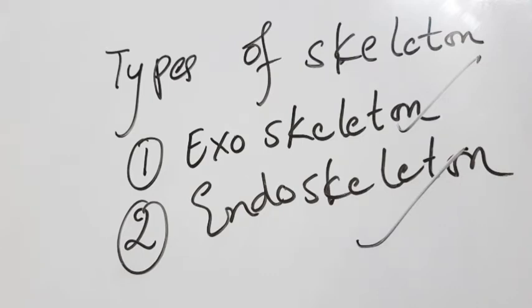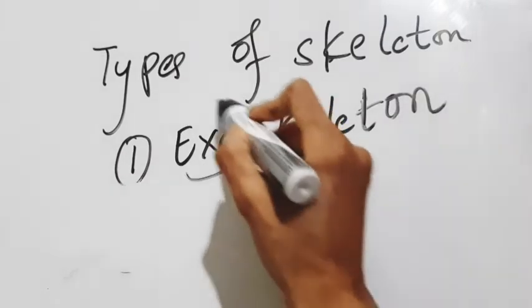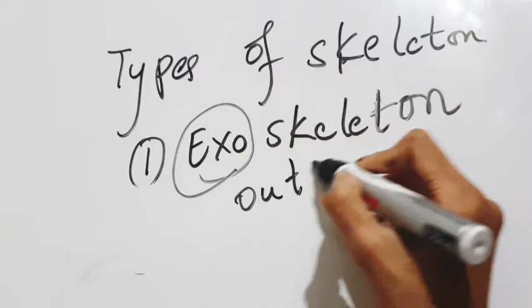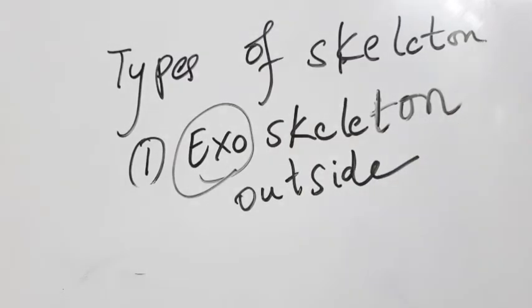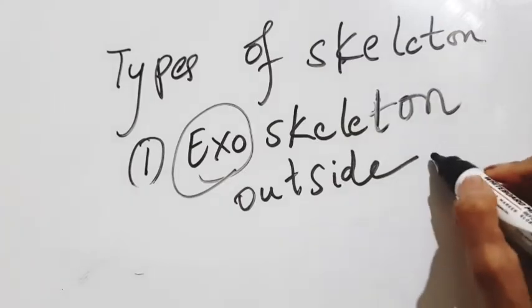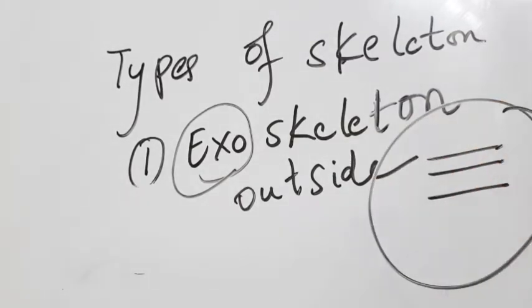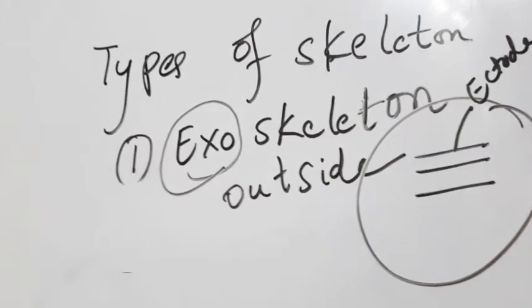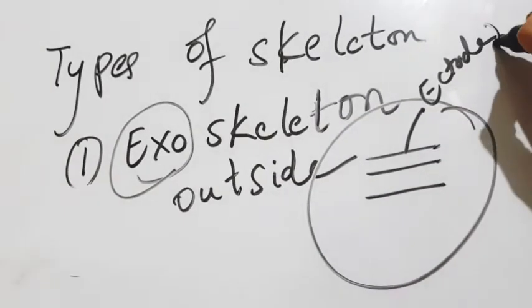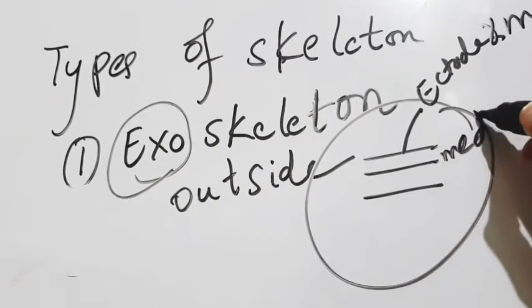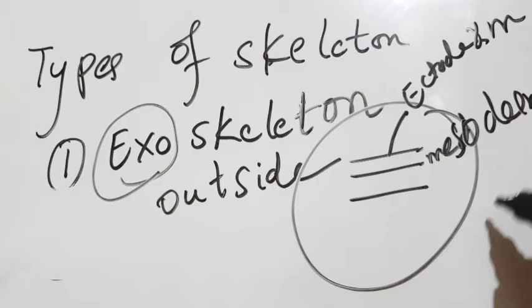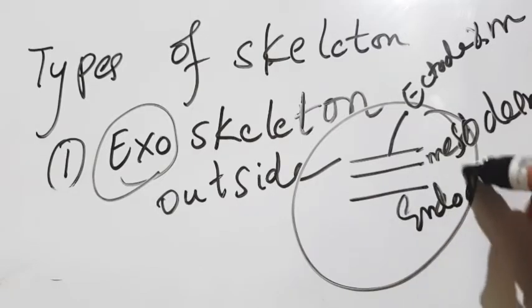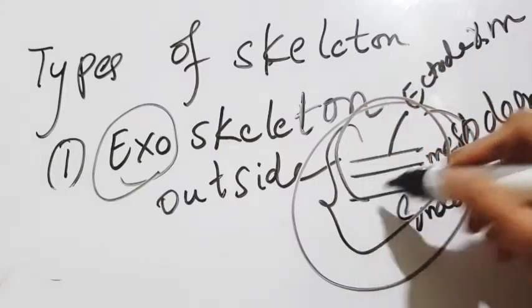Okay, exoskeleton and endoskeleton. What is meant by exoskeleton? From the name itself we will know that exoskeleton means it is outside. It will be there on the outside. We have actually three layers like this in our body. Outside layer, that is ectoderm, inside layer, ectoderm, mesoderm and endoderm. These are the layers we have that will protect the bone.